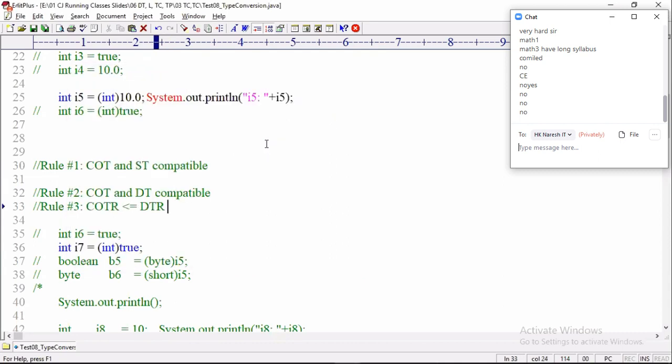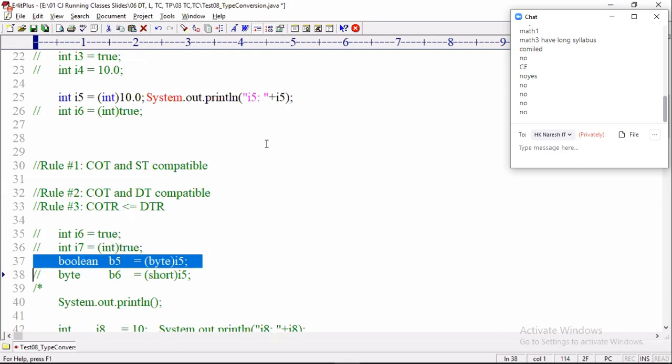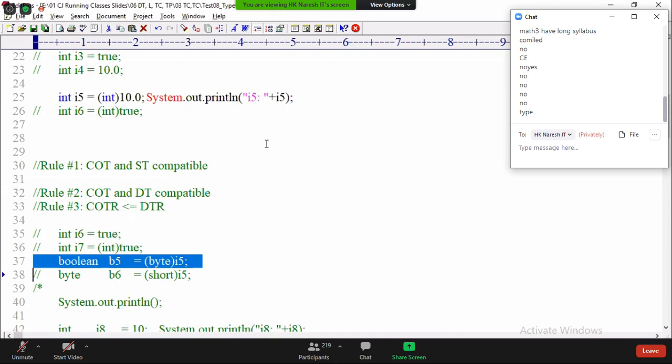Okay, fine. Then tell me: boolean B5 equal to byte of I5. Is this compiled or not? Where is the problem? Casting problem or assignment problem?